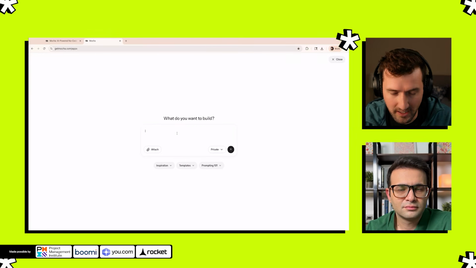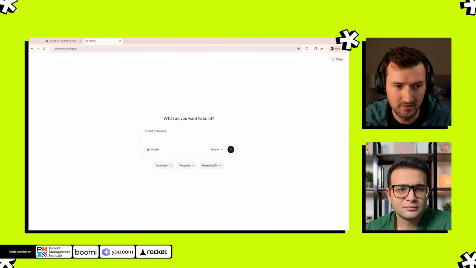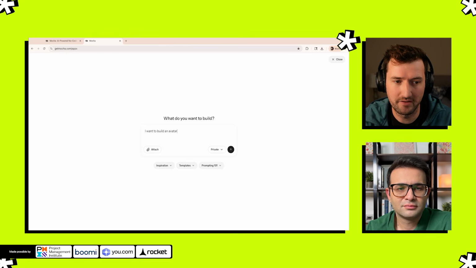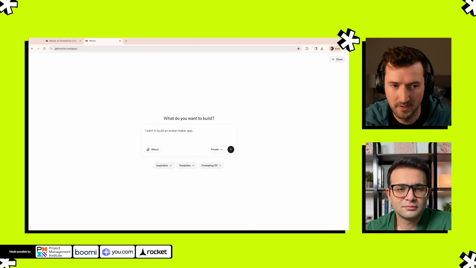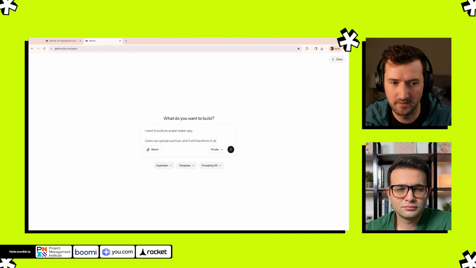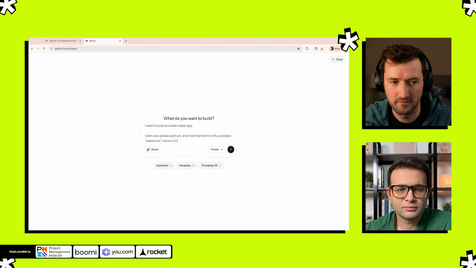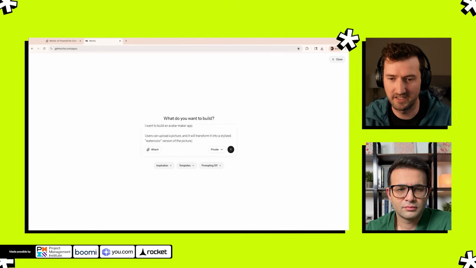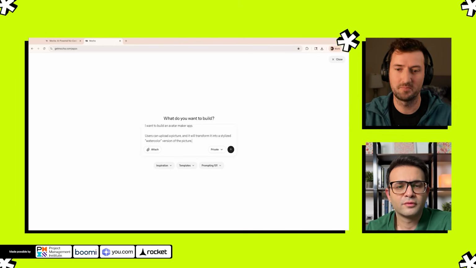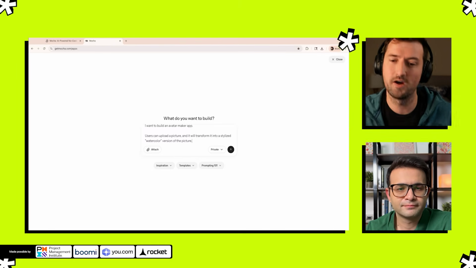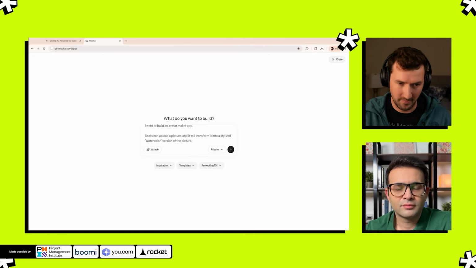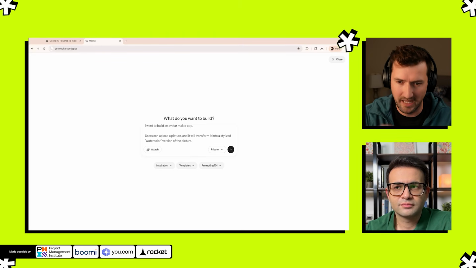So we're going to say, Mocha, I want to build an avatar maker app. Users can upload a picture and it will transform it into a stylized, let's call it watercolor version of the picture. Notice I'm not using any technical terms here. I'm not specifying a technical framework. I don't know what Supabase is. I don't know what GitHub is. You're just talking about outcomes and how things work.